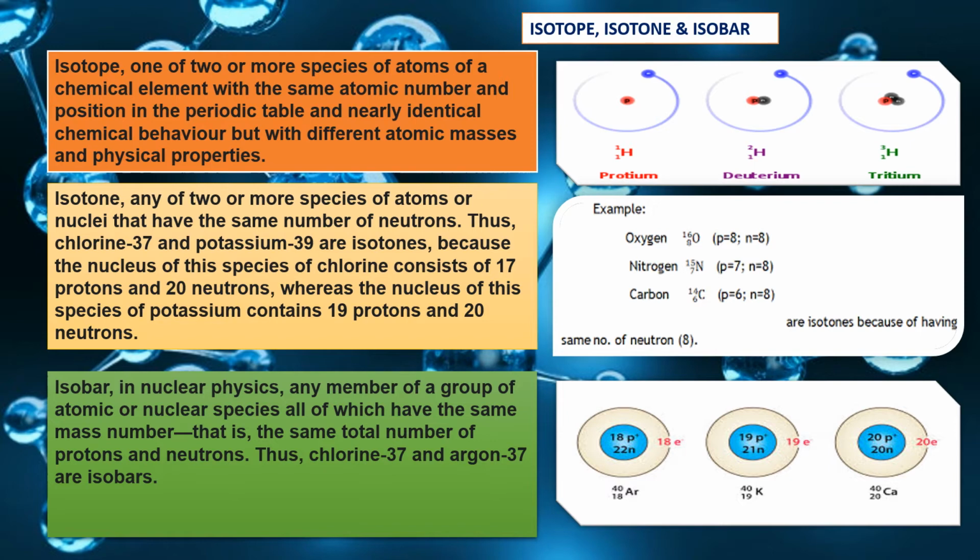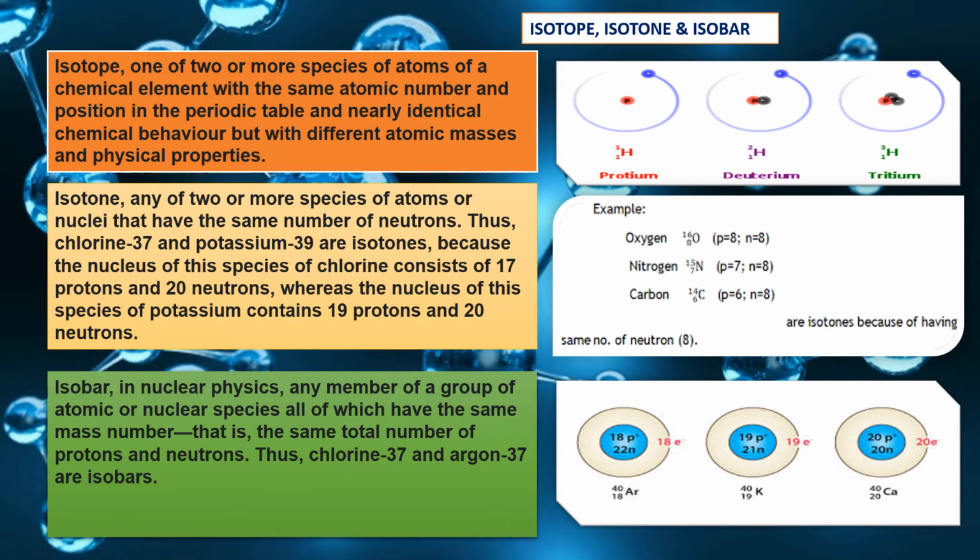Now you can see the diagram. Here oxygen, that is 16O8. Number of protons 8, number of neutrons 8. In the case of nitrogen, 15N7, number of protons is 7 and number of neutrons is 8. And in the case of carbon, 14C6, where number of protons is 6 but number of neutrons is 8. So in these three cases, the number of neutrons is the same. So they are a good example of isotones.